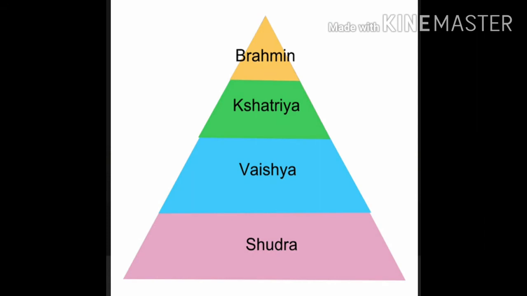Okay, so as you can see here in the picture, the Brahmins are placed on top. That means in the society also, Brahmins were considered superior. Okay, there were certain rules and regulations that were to be followed in the society.